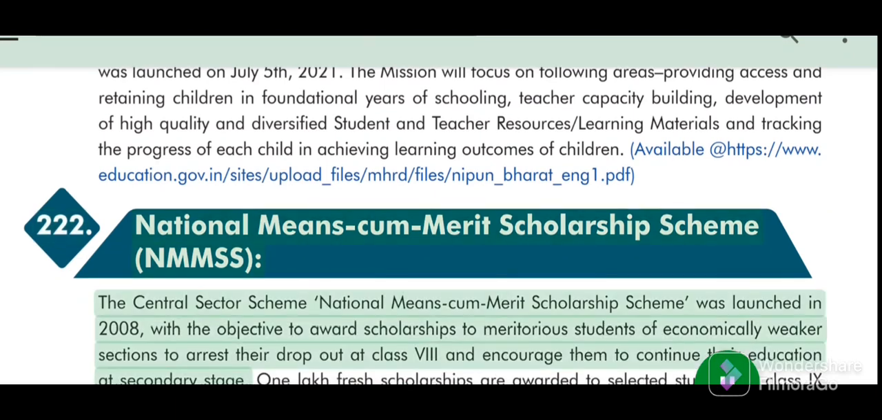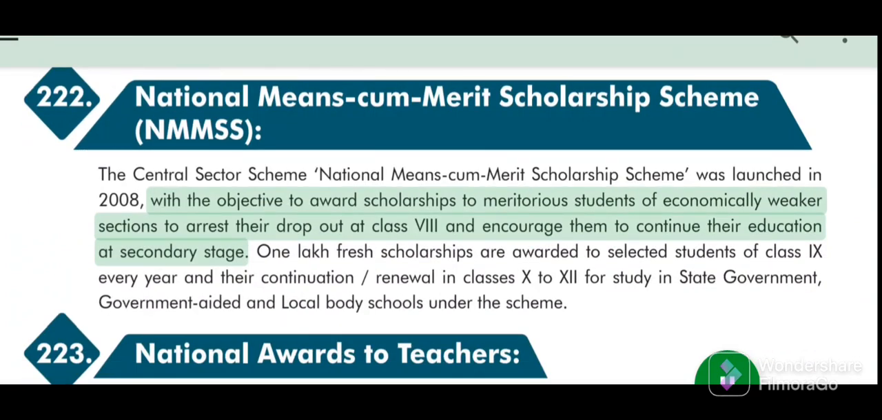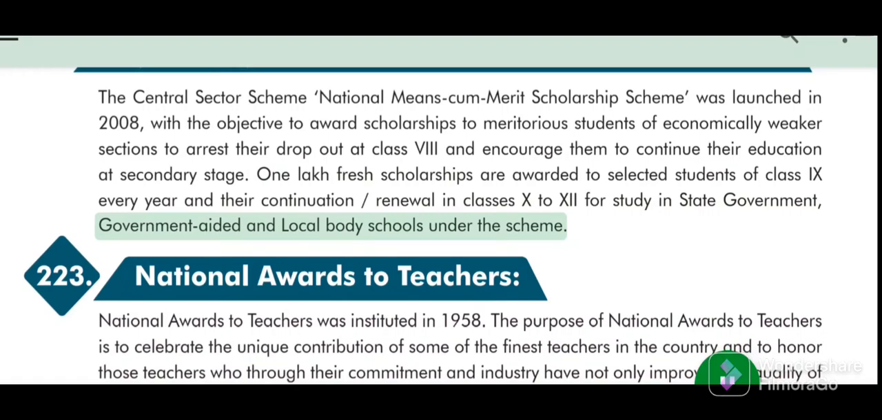222. National Means Cum Merit Scholarship Scheme, NMMSS. The Central Sector Scheme, National Means Cum Merit Scholarship Scheme, was launched in 2008, with the objective to award scholarships to meritorious students of economically weaker sections to arrest their dropout at Class 8 and encourage them to continue their education at secondary stage. 1 lakh fresh scholarships are awarded to selected students of Class 9 every year and their continuation renewal in Classes 10 to 12 for study in state government, government-aided and local body schools under the scheme.